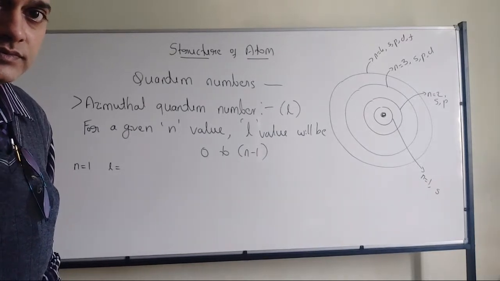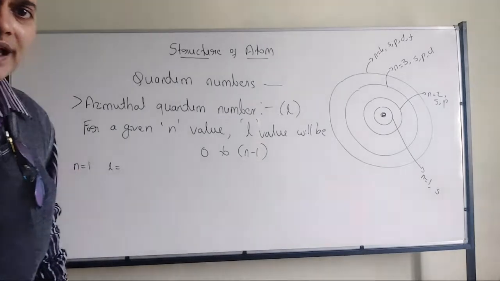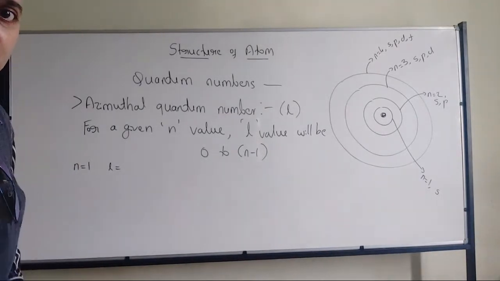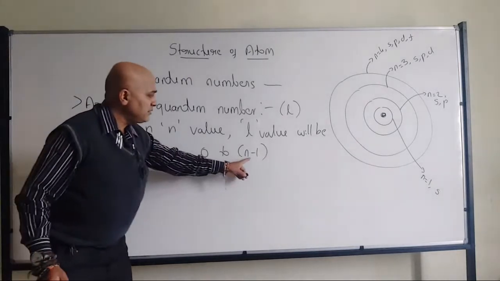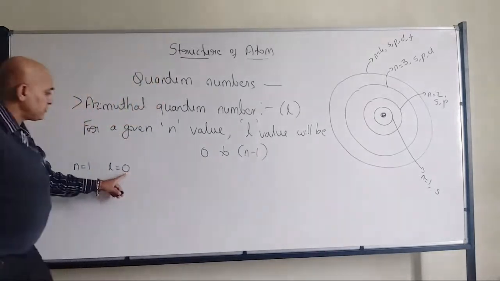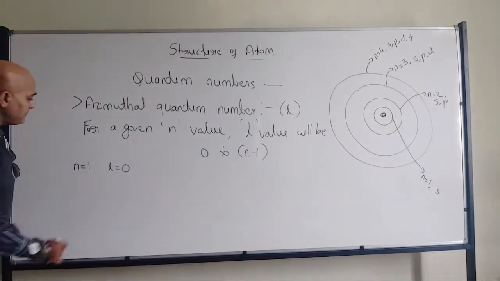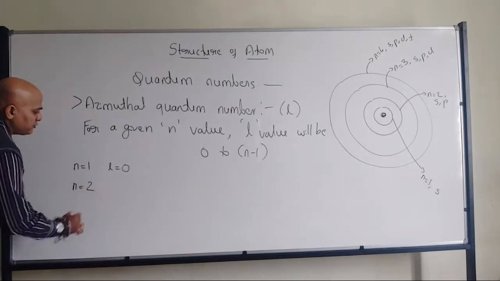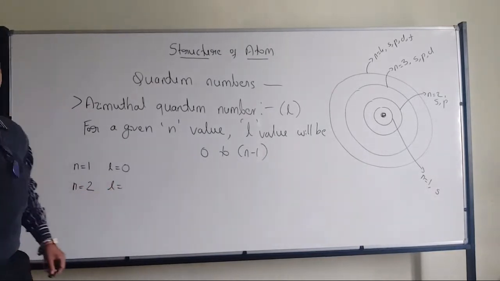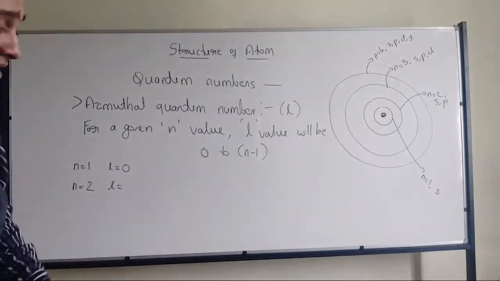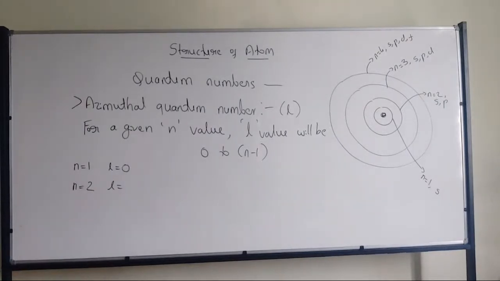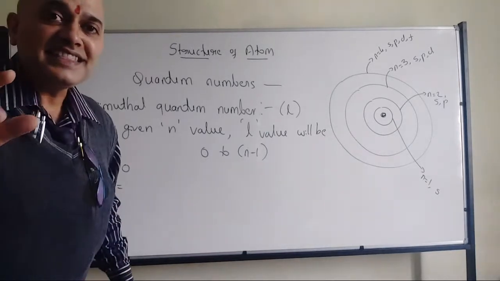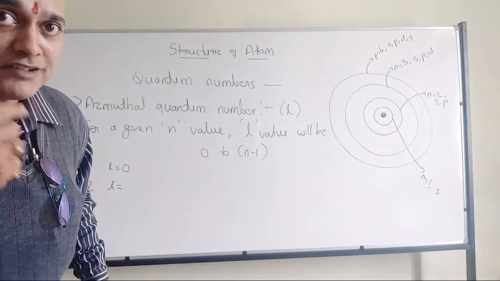Anyone? You can just mention the value. Yes, very good. So it should be 0, because n minus 1, that means 1 minus 1, is 0. L value will be 0. Now, if n value is equal to 2, what will be the L value? I think you have not listened to me properly when I was pronouncing.